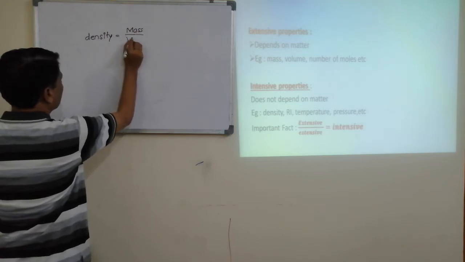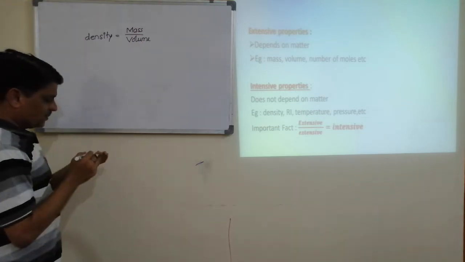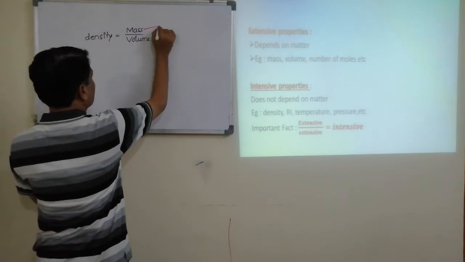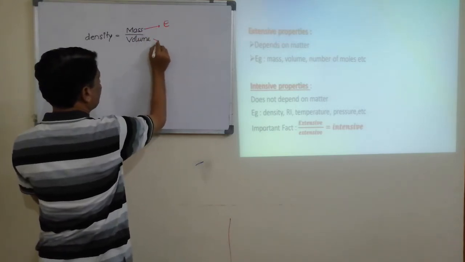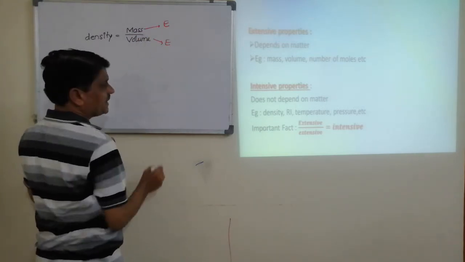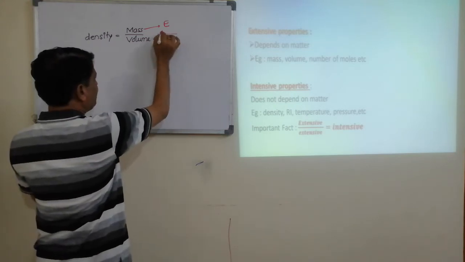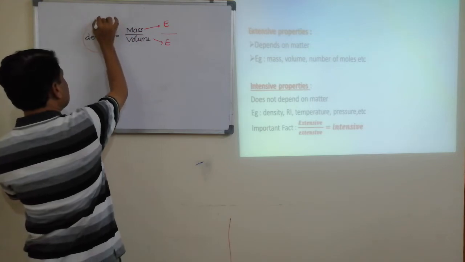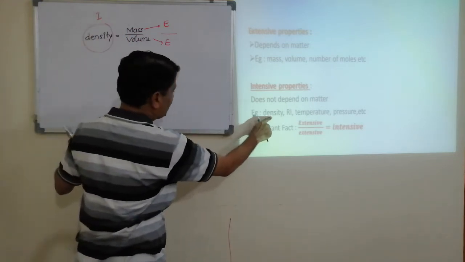Remember, mass is an extensive property and volume is an extensive property, so it is extensive by extensive, and density is an intensive property.